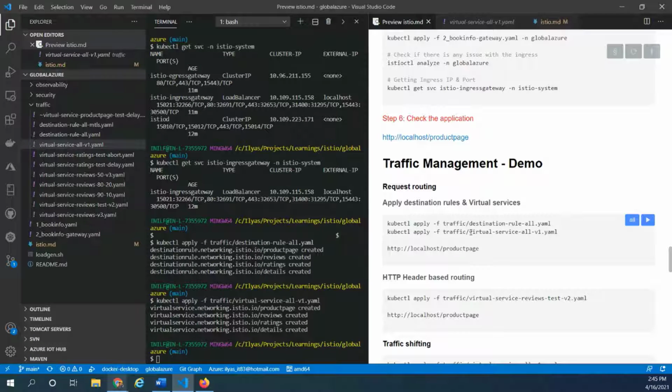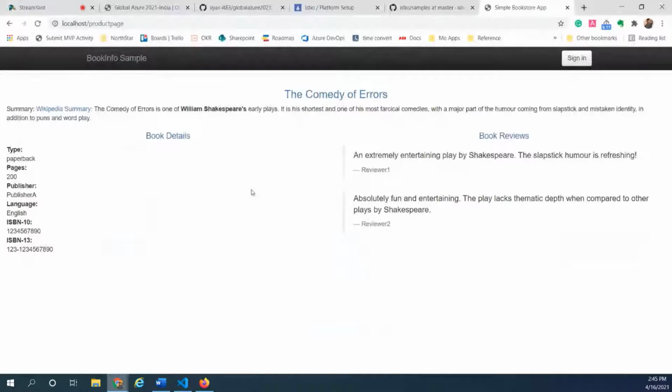All right. Now, what we have done so far is create virtual services and destination rules for each and every service. If we go back to the product page, there might be a slight difference now. Earlier, we were seeing multiple different ratings when we refreshed.